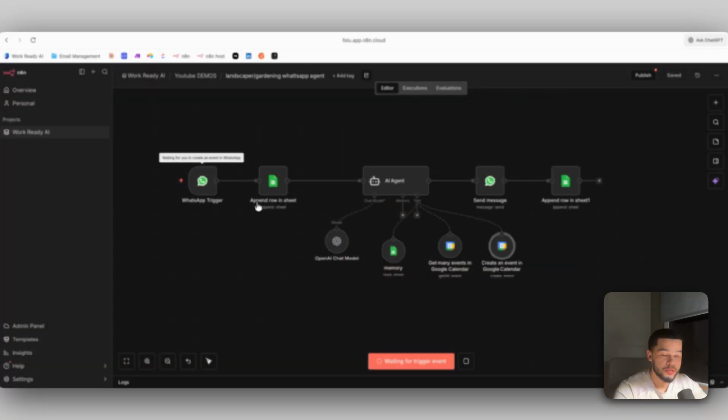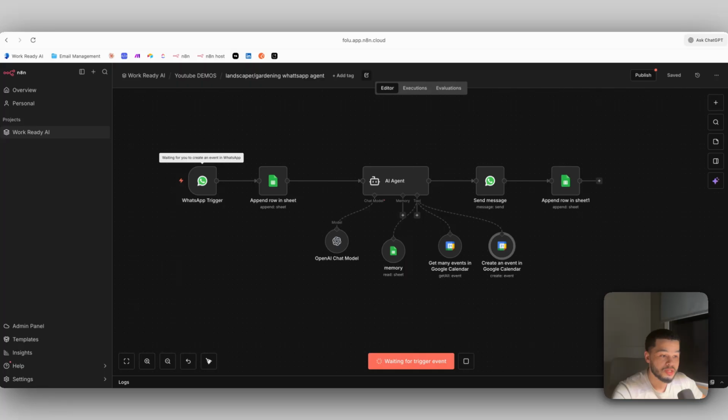In this video, I'm going to show you very quickly how you can build a WhatsApp agent for yourself and start selling it to businesses. Businesses rely on WhatsApp heavily because it has an open rate of about 90 to 95% compared to emails at 20 to 25%. So most company owners will want to stay in contact with their leads via WhatsApp.